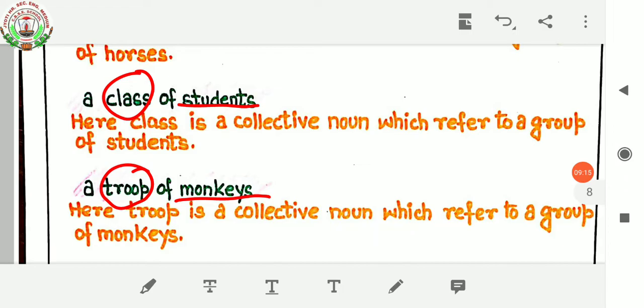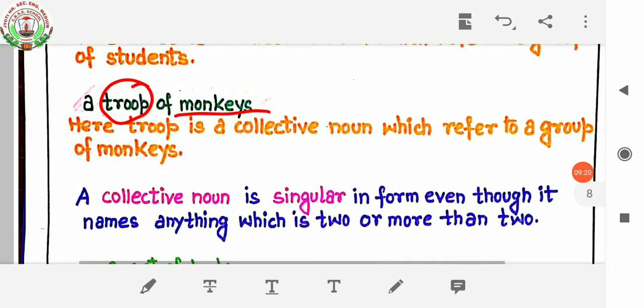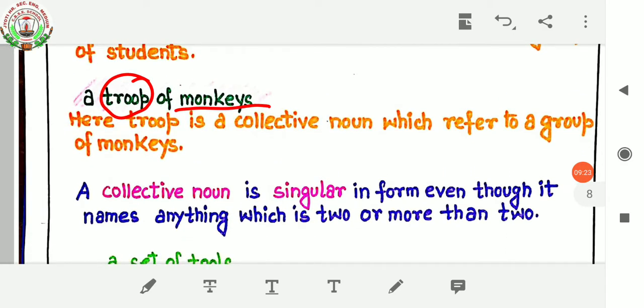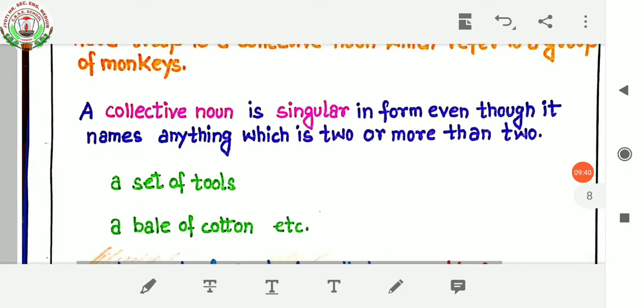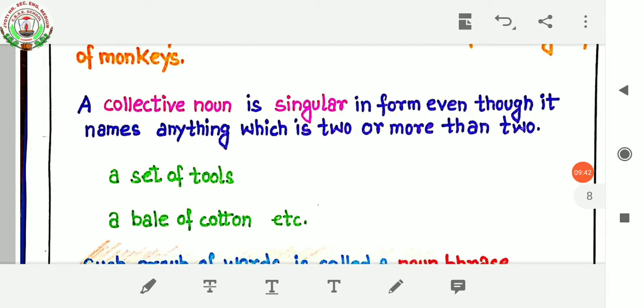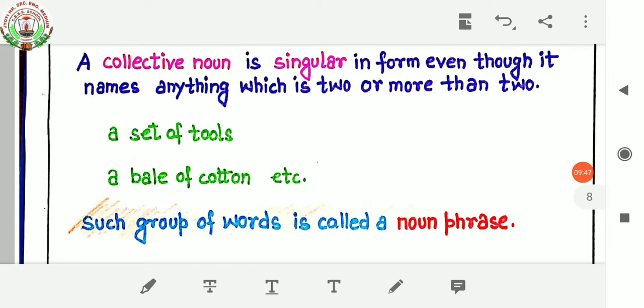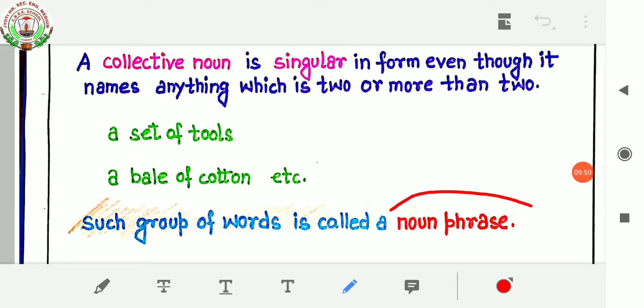So I hope now you are able to understand what a collective noun is. A collective noun is singular in form even though it names anything which is two or more than two. Singular means single. Like for example, a set of tools, a bale of cotton, etc. Such a group of words is called a noun phrase.